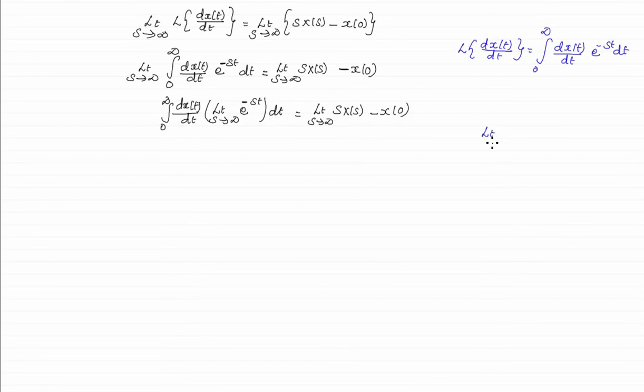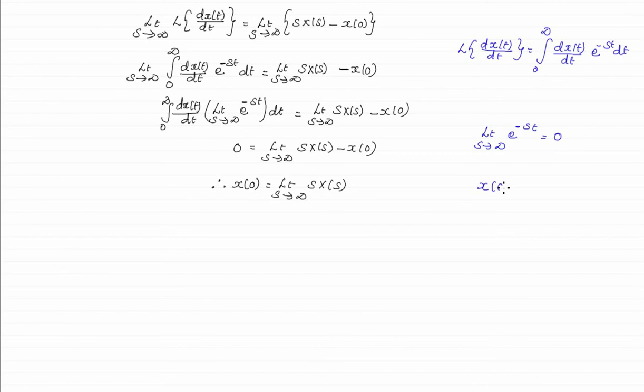When limit s tends to infinity, e power minus st is equal to e power minus infinity, which is equal to 0. 0 multiplied by any term is equal to 0, which is equal to limit s tends to infinity of s X(s) minus x(0). Therefore, x(0) is equal to limit s tends to infinity s multiplied by X(s).